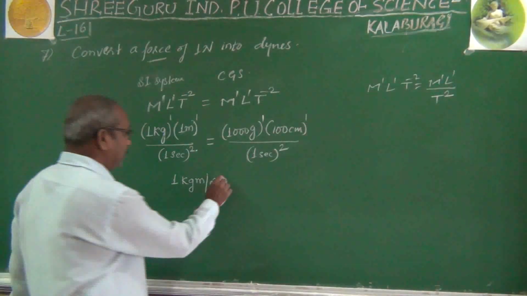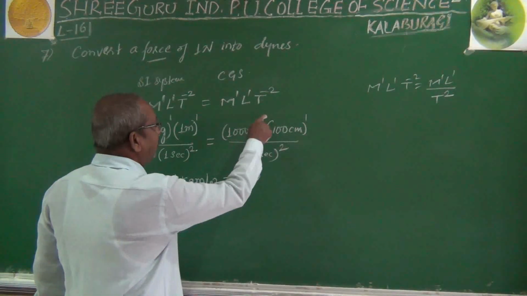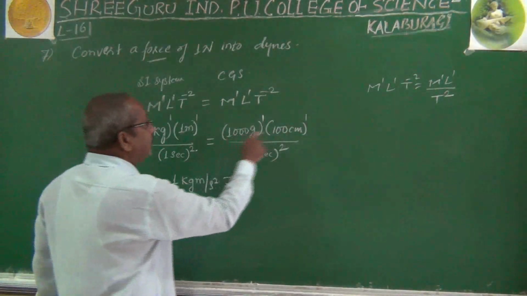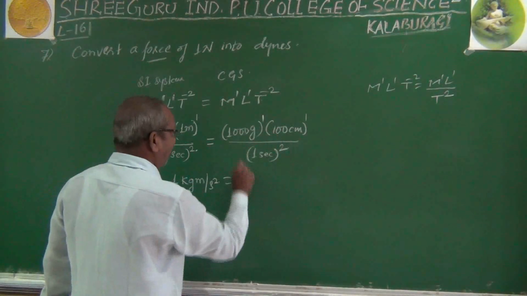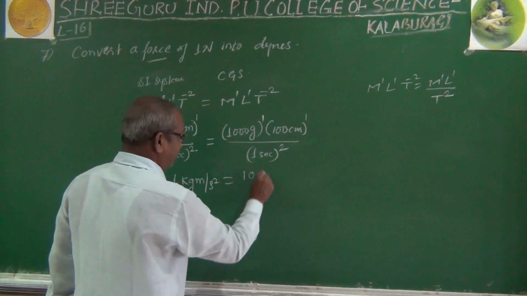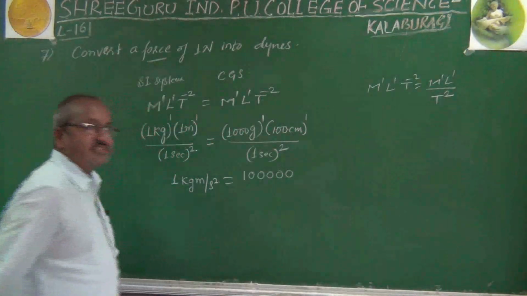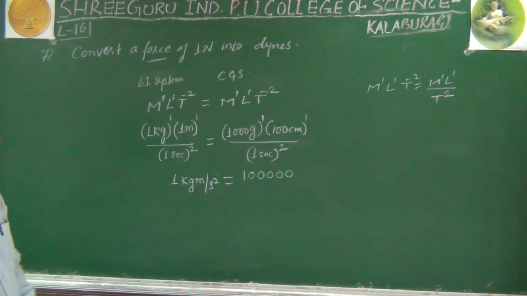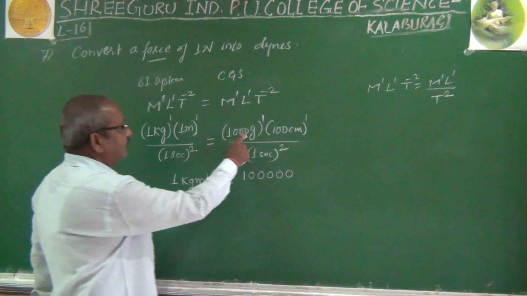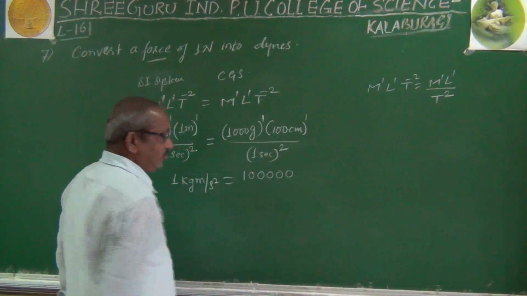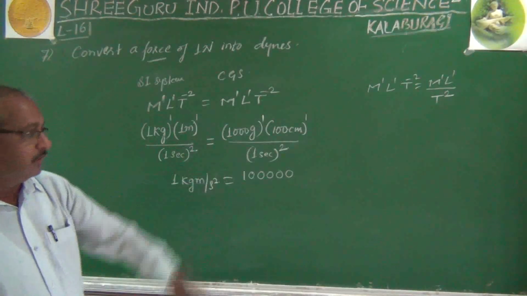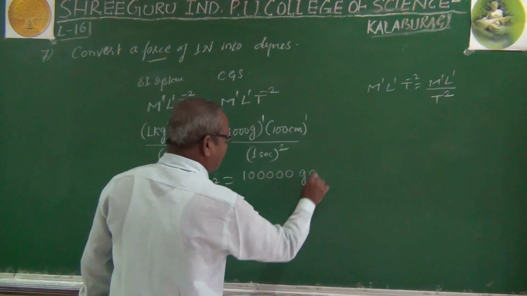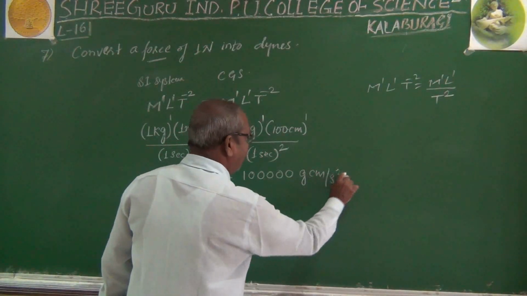This is equal to 1000 to the power 1, which is 1000. 100 to the power 1 is again 100. So 1000 into 100, with 1 into 1 is 1. How many zeros are there? 5 zeros. Write 5 zeros. Divided by 1 square, again it becomes the same. That means 1 lakh. 1, 2, 3, 4, 5. 5 zeros in front of 1 means it becomes 1 lakh. So this is gram centimeter per second square.